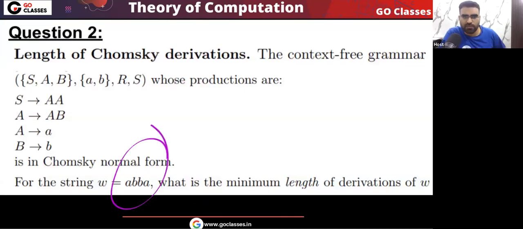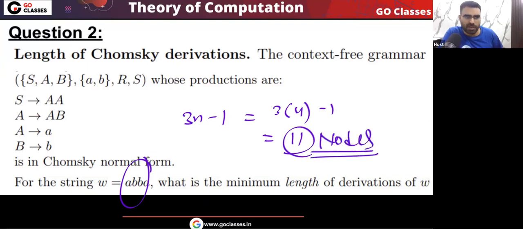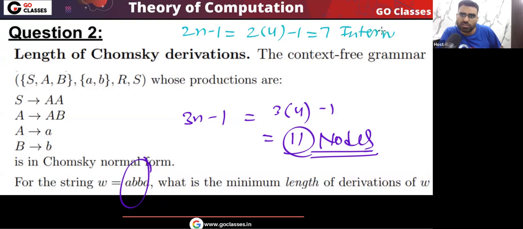For example, for this ABBA, if you create the parse tree, how many total nodes will it have? The total number of nodes will be 3n minus 1. That means 3 into 4 minus 1, that is 11. This will be the total number of nodes in the parse tree. And how many internal nodes in the parse tree? That will be 2n minus 1, that is 2 into 4 minus 1, which is 7. These many internal nodes in the parse tree.